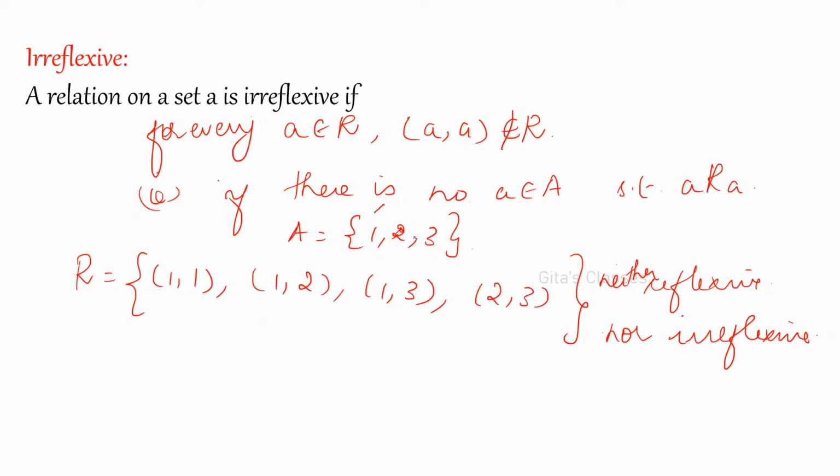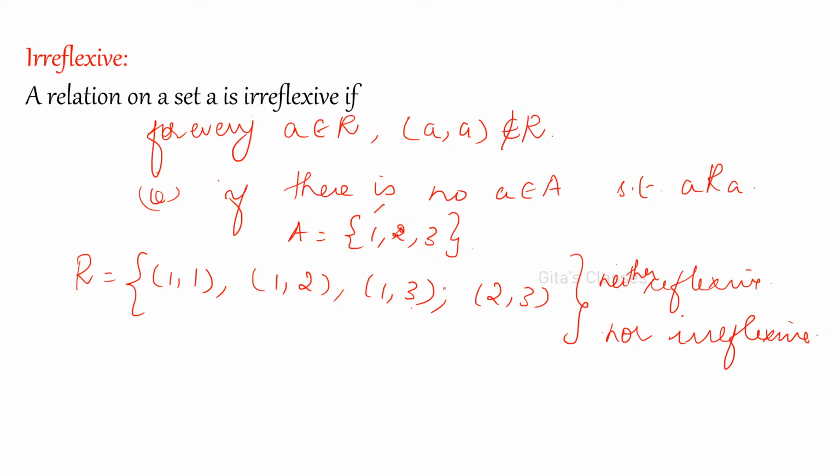A is the set {1, 2, 3}. If I consider this relation R, (1, 1) is there, (1, 2) is there, (1, 3), (2, 3). Will you say that it is reflexive first of all? Reflexive means you must have all the elements related to itself. So 1 should be related to itself, so (1, 1) should be there. Yes, of course it is there. (2, 2) should be there, which is not available. Therefore, it is not reflexive.